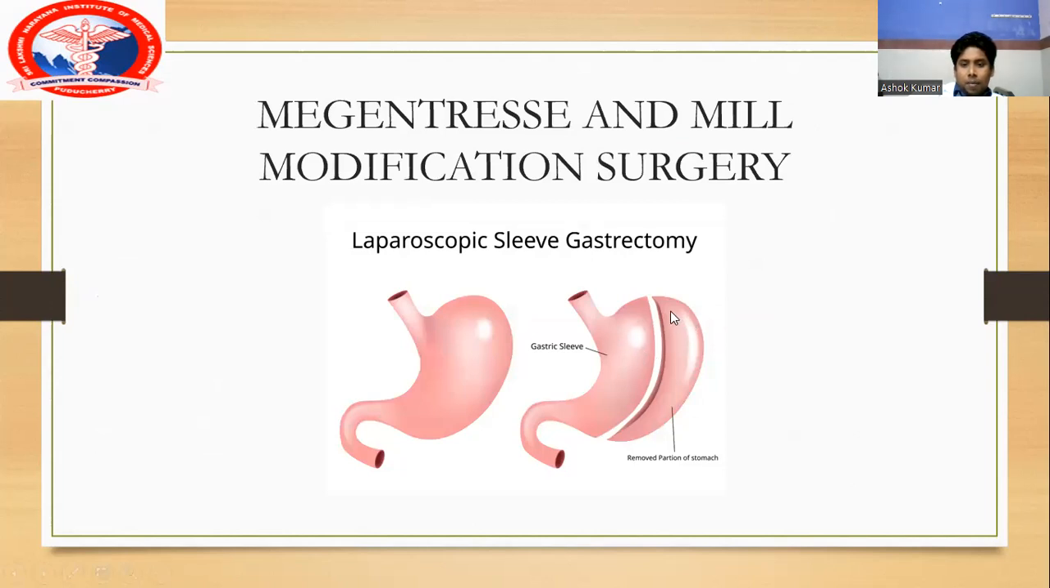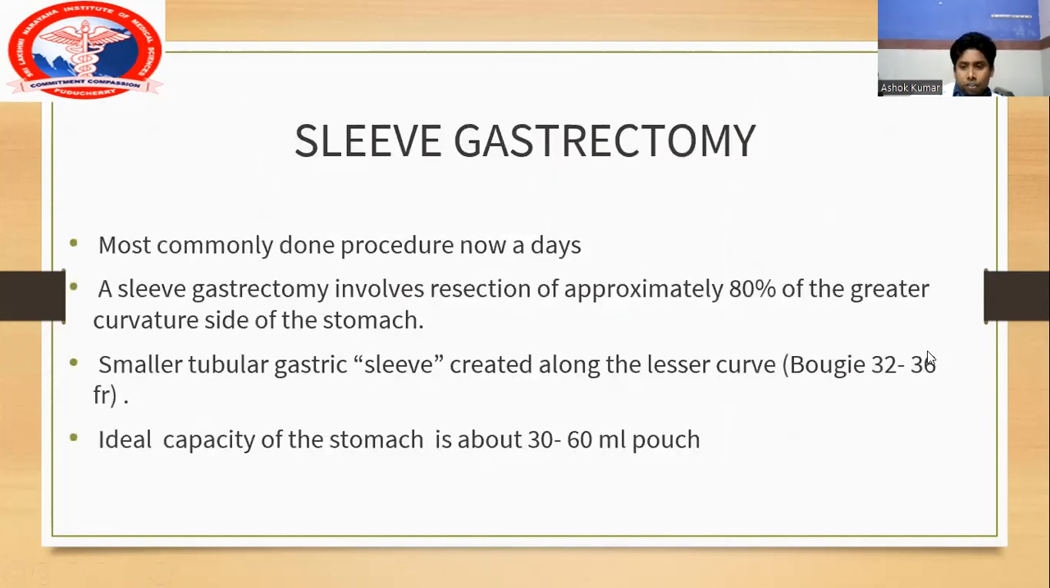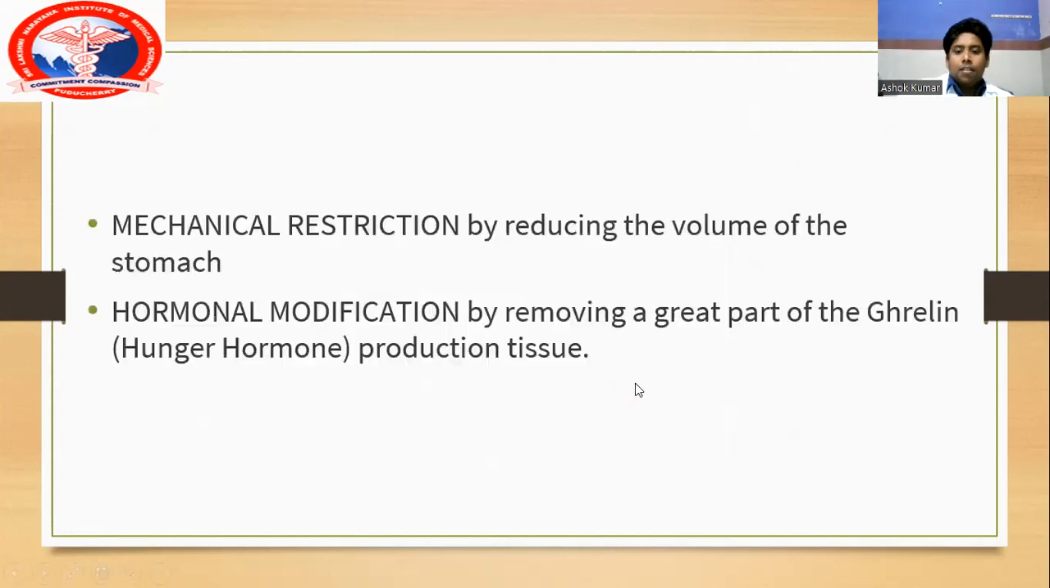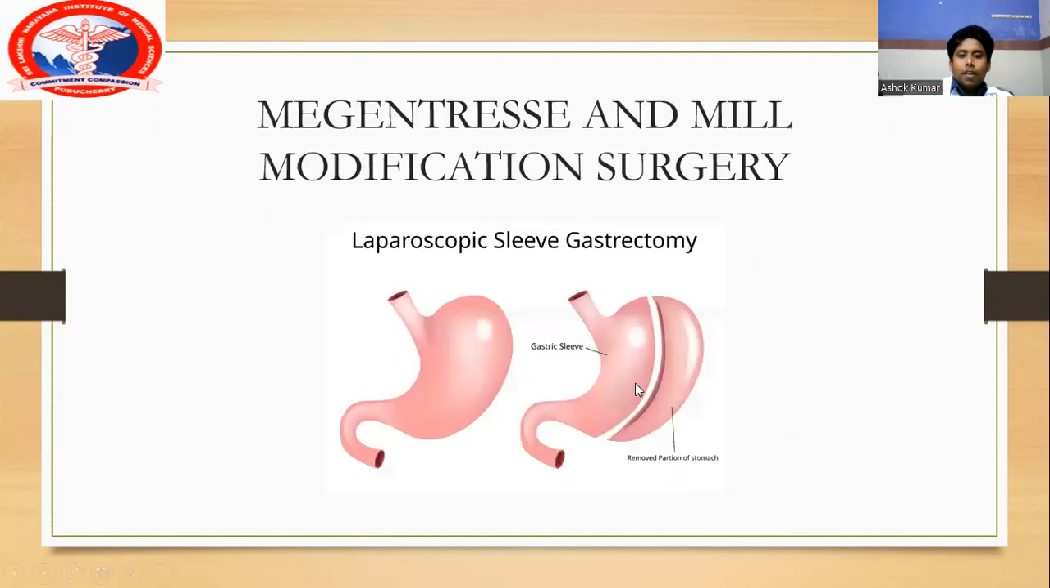So this is the part that is left behind. This is the remote part of the stomach, and it is left behind. And this is the sleeve gastric part, and this sleeve is constructed with the help of a bougie. So the bougie size is 32 to 36 French, and this bougie is most commonly used. And the ideal capacity of the new sleeve stomach is 30 to 60 ml.